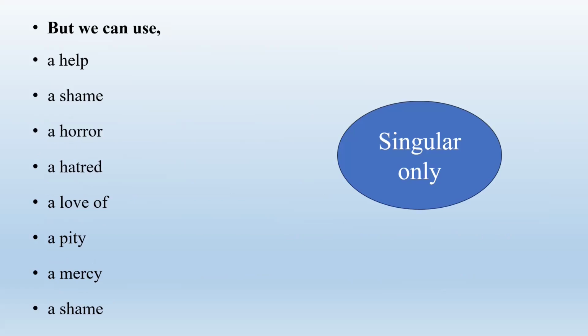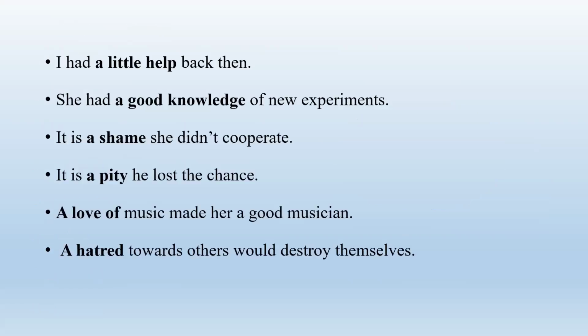Normally, in uncountable nouns, we only use the singular form. Look at this one. We can say a help. We use a before these uncountable nouns in singular form only. We can say a help, a shame, a horror, a hatred, a love of, a pity, a mercy, and a shame. Now look at these sentences.